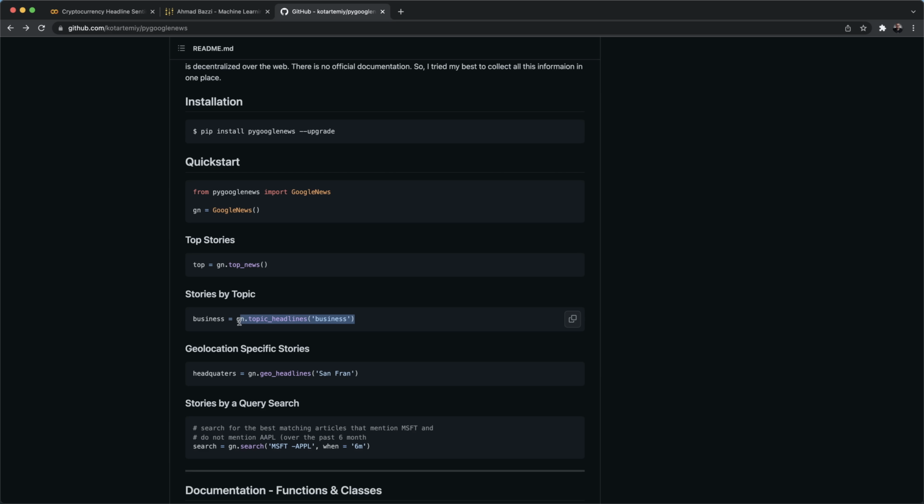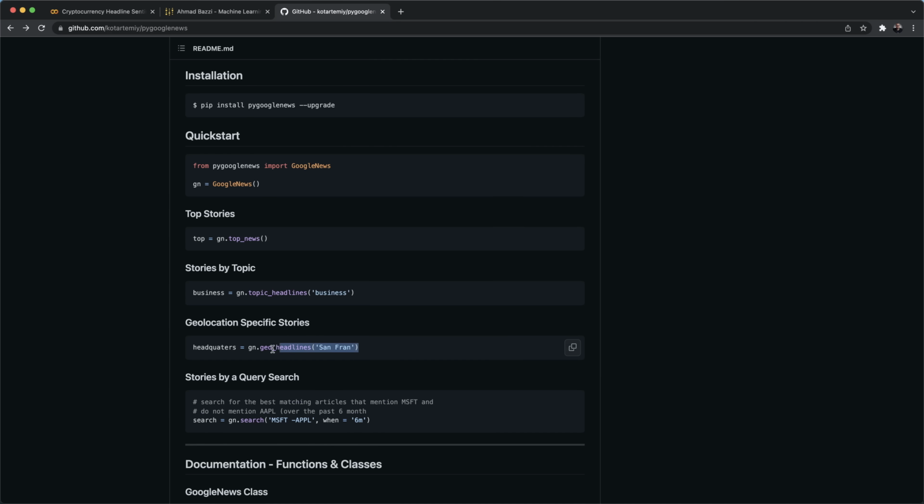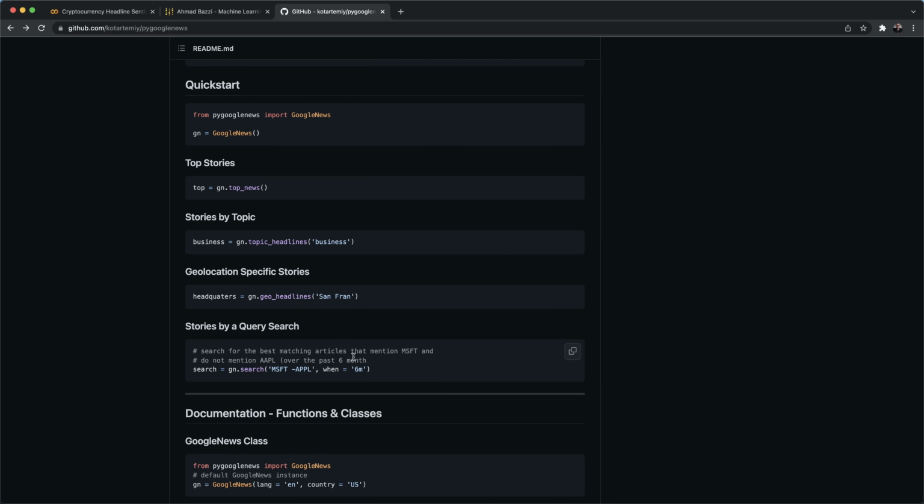You can also search by topic. We can search by geolocation. So let's say we're interested in headlines in San Francisco. Well, that's the way you do it. And what we're interested in is stories by a query search.